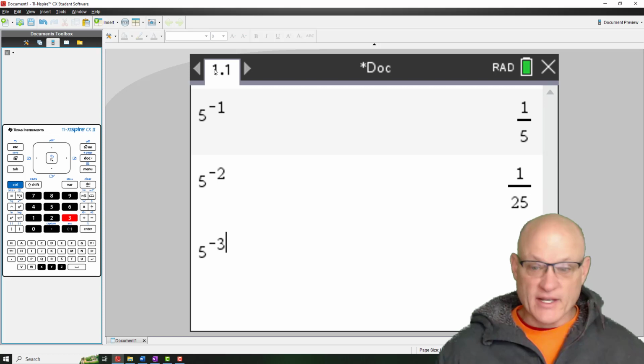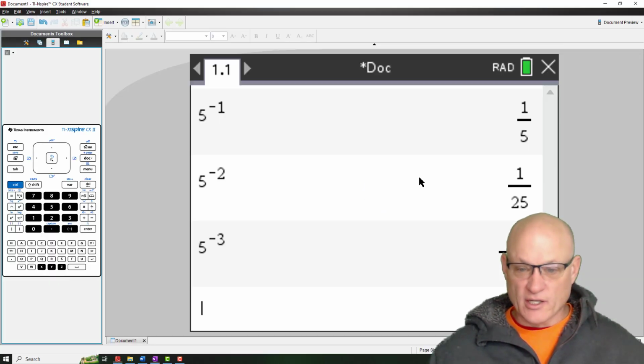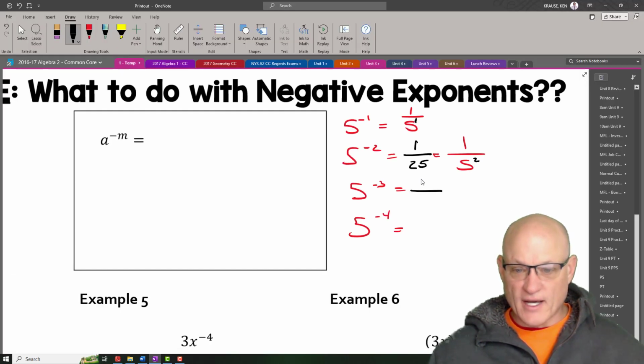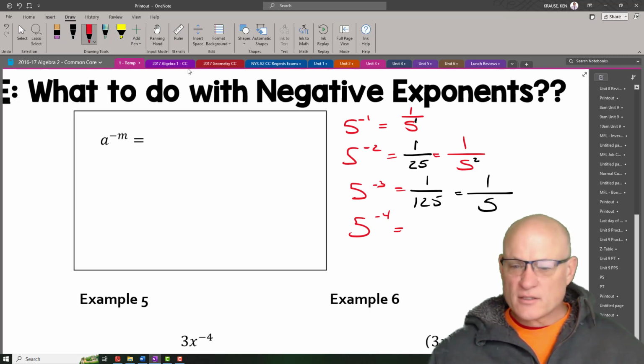What about 5 to the negative 3? Well, that's equal to, I don't know if you saw it, 1 over 125, which is really equal to 1 over 5 to the positive 3.